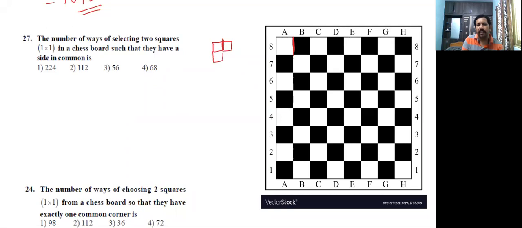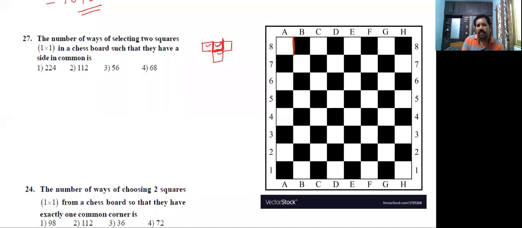If there is a square here, this is the common side. If there is one more square, this is a common side. Yes or no? Common side of these two squares. Like that. So how many ways are possible, we need to identify.